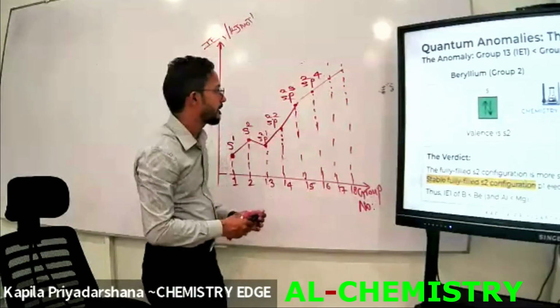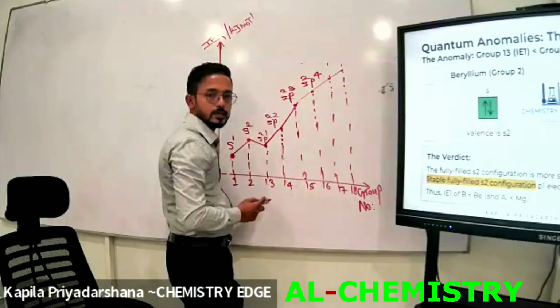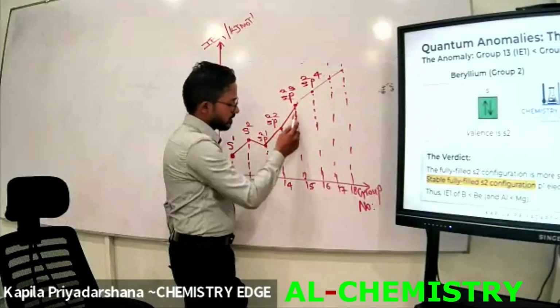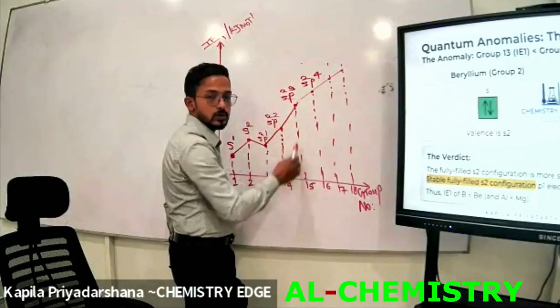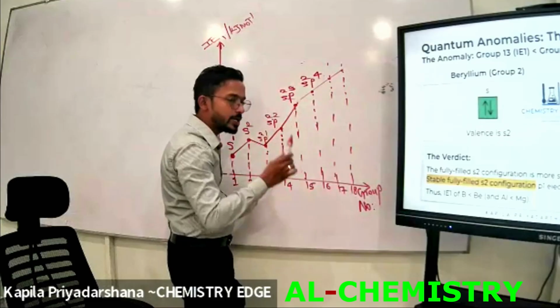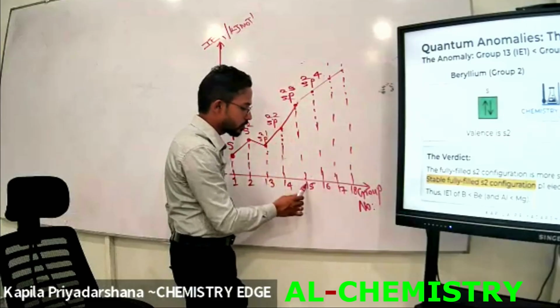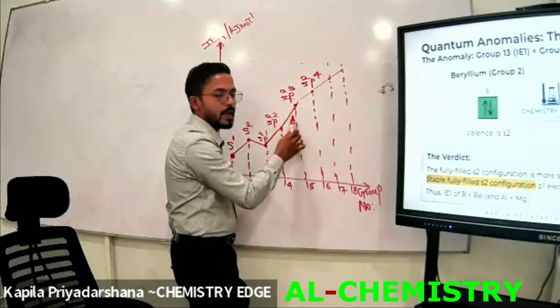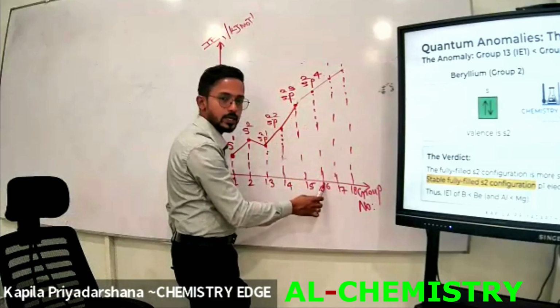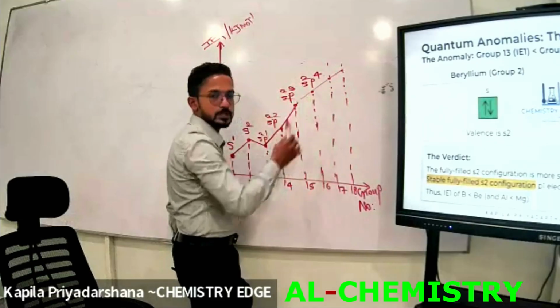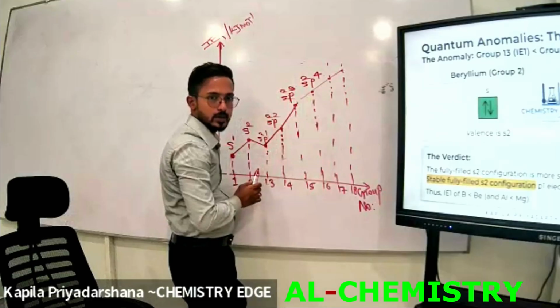But here, the stability of the electron configuration of group 15 is greater than the stability of group 16 elements. Right? Can you understand?